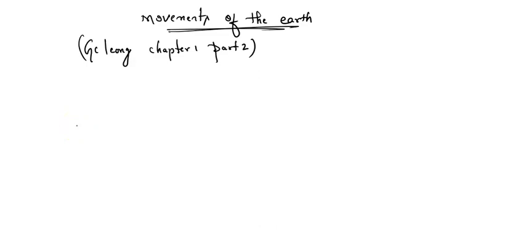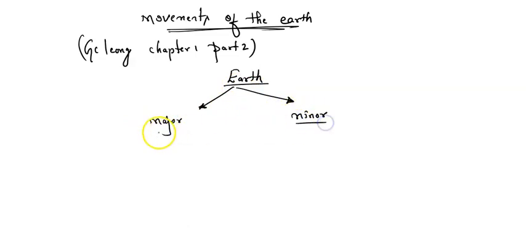Okay, now let me study. So remember, earth does two types of movements, that is major movement and minor movement. These are the two different types of movement which occur in the earth. So here we are discussing movements of the earth. There are two types of movements, major movements and minor movements. So which are the major movements? Let me study the major movements.